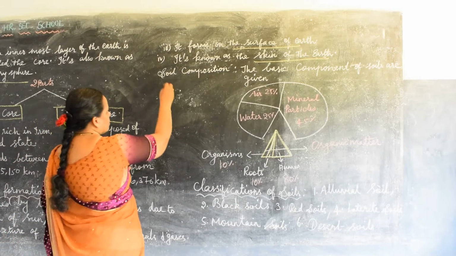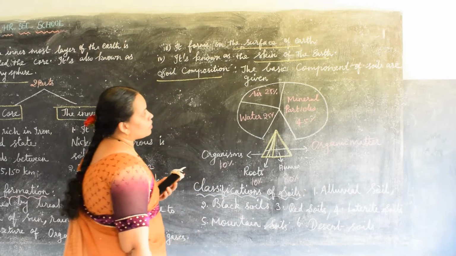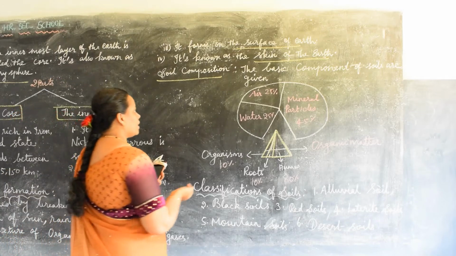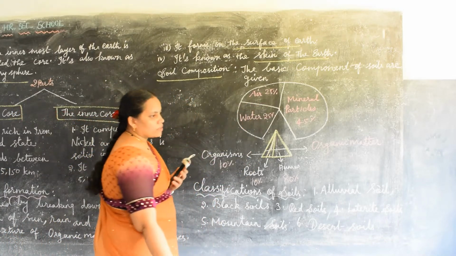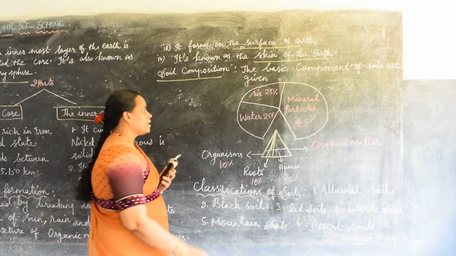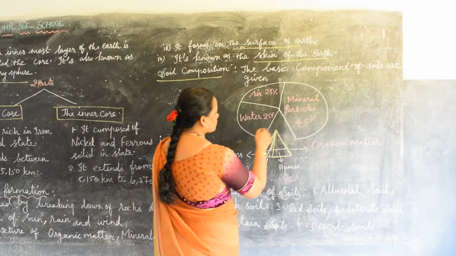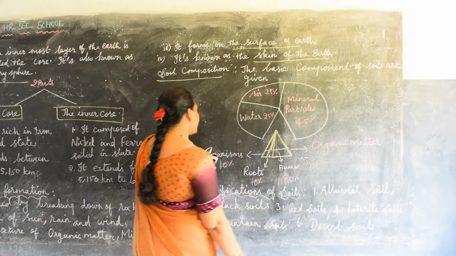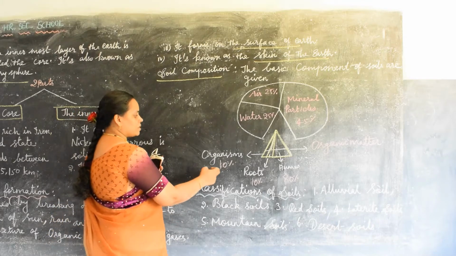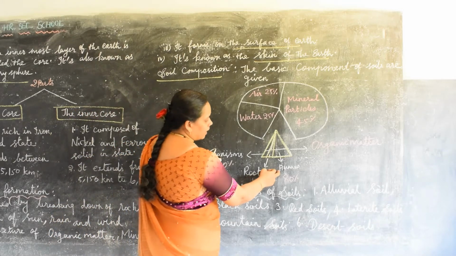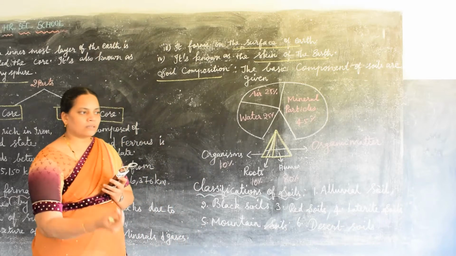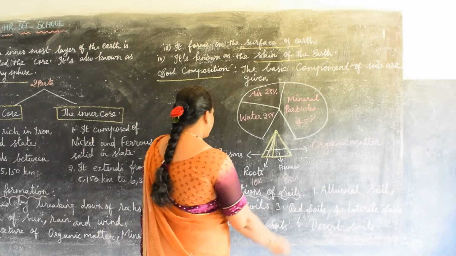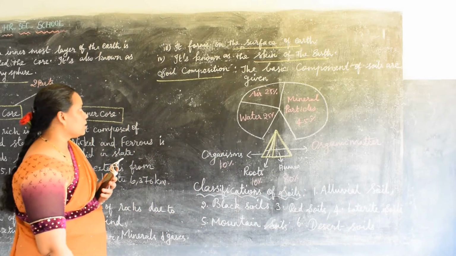Next is soil composition. The basic components of soils are given. Air is 25%, mineral particles 45%, and water is 25%. For the organic matter, organisms are 10%, roots are 10%, and humus, which forms when leaves decay, is 80%. So that is the soil composition.